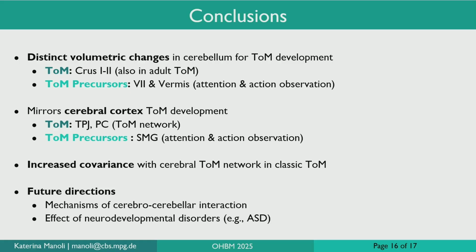And these findings raise some exciting future directions, specifically the examination of mechanisms of cerebrocerebellar interaction for these two different theory of mind stages, especially if theory of mind in the cerebellum is particularly important in development. And lastly, the effect of different neurodevelopmental disorders, such as autism, which might affect these two systems differently.